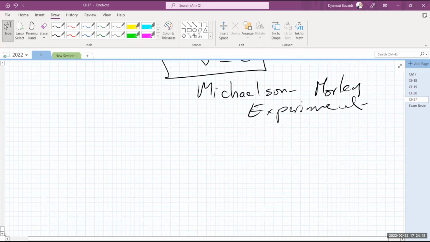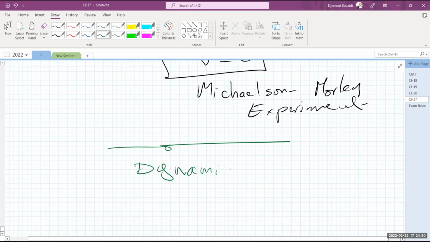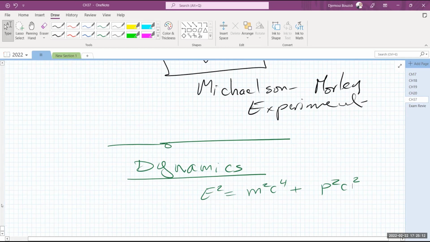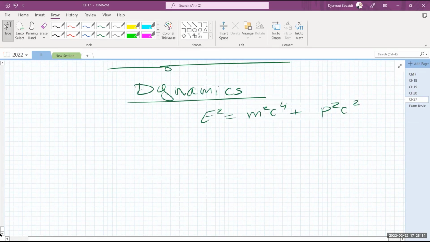So what I'm going to do is we're going to leave the dynamics for later, to next Tuesday when we meet. And that's a big important topic because we're going to relate the energy to the mass and the momentum, and we're going to derive that expression. We'll find the kinetic energy, we'll find the work, and we'll find all of the things that we will need, including how the momentum is related to the force and how to solve problems with that.